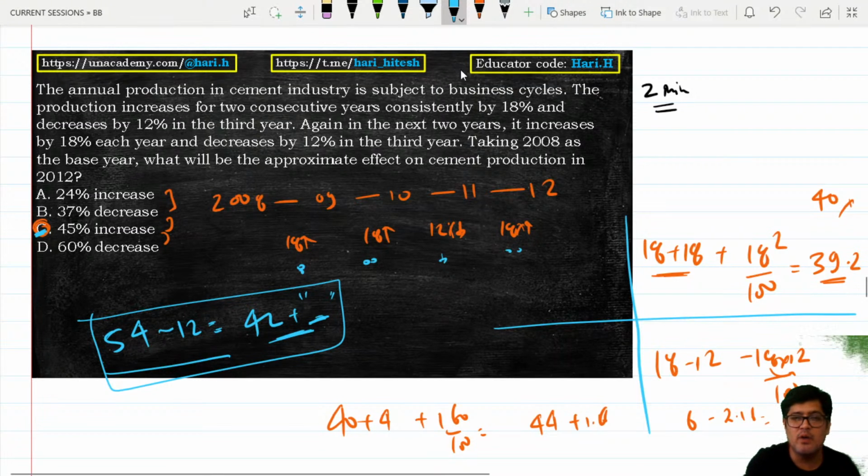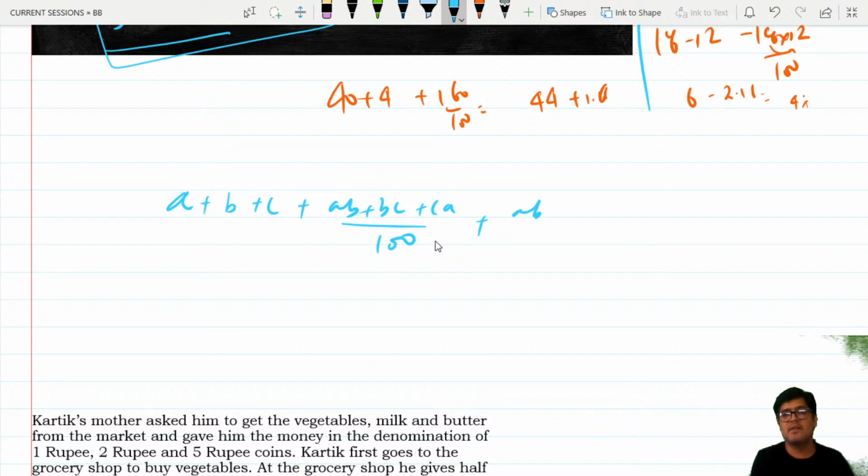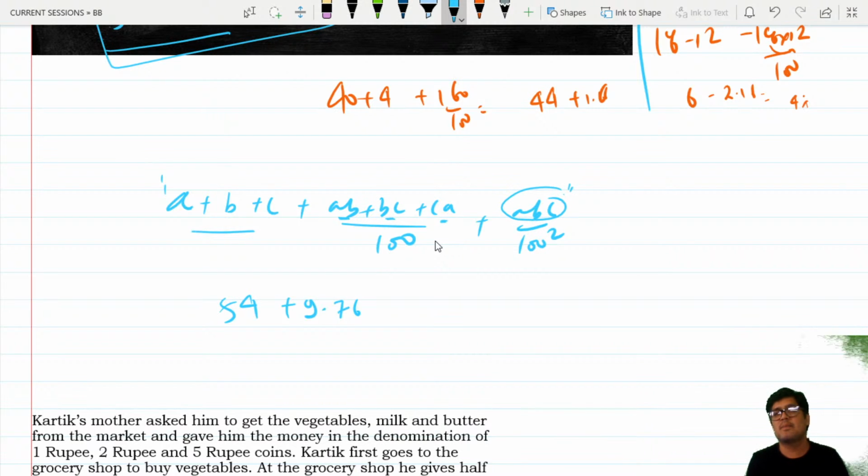If you guys are curious about what it looks like to have a percentage change of 3, this is what it looks like, guys. A plus B plus C plus AB, BC, CA upon 100 plus ABC upon 100 square. So if I think in this manner, I can notice 3 increases of 18. 18 into 3, 54. 18 square, 324. 324 into 3, so 972 upon 100. So plus 9 point roughly 76. And this is negligible, 18 cube upon 10000. Forget that part. What I have is 63.7% for you.